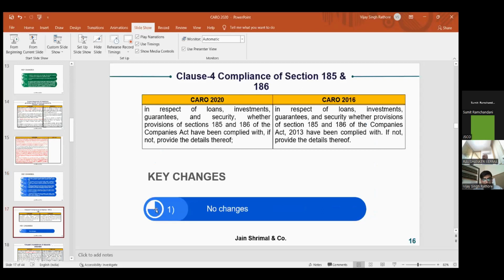Next, I'll move on to clause 4, compliance of sections 185 and 186. There is no big change here. I think there are no changes between CARO 2016 and 2020. Both are the same.